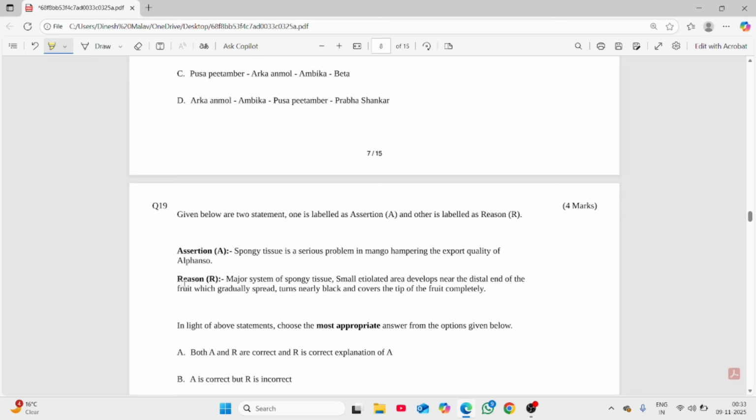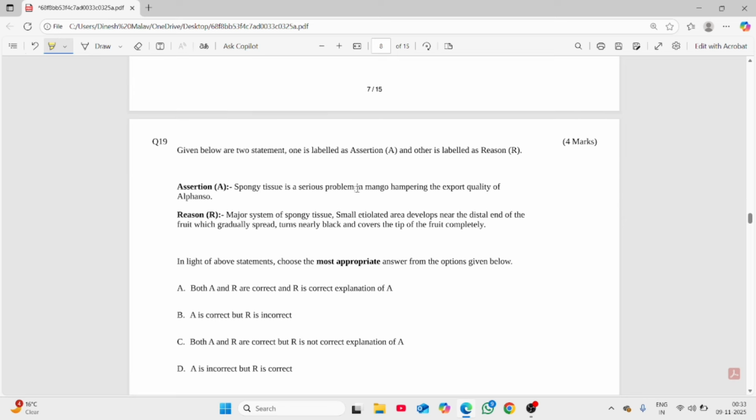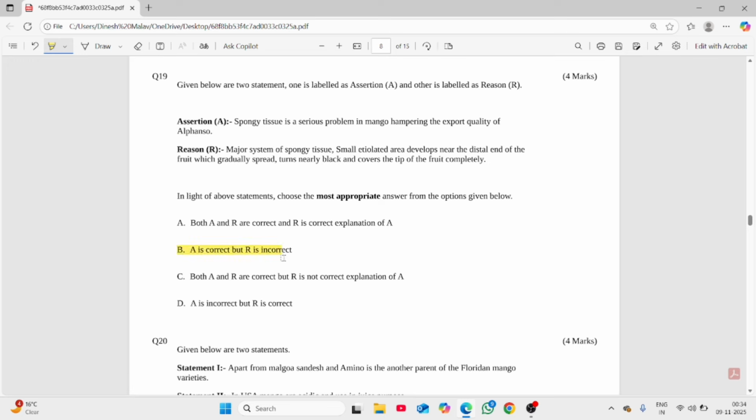Now question number 19, we have the assertion: spongy tissue is a serious problem in mango, hampering the export quality of Alphonso. The reason: a major symptom of spongy tissue, small etiolated area develops near the distal end of the fruit, which gradually turns nearly black and covers the tip of the fruit completely. Actually, small etiolated area near the distal end, this symptom describes black tip of mango. So the reason is wrong, and the assertion is correct. Yes, spongy tissue is a problem in mango. This statement typically describes Alphonso in particular, because Alphonso is one of the best varieties which is exported from India. So we have the assertion correct and the reason incorrect.